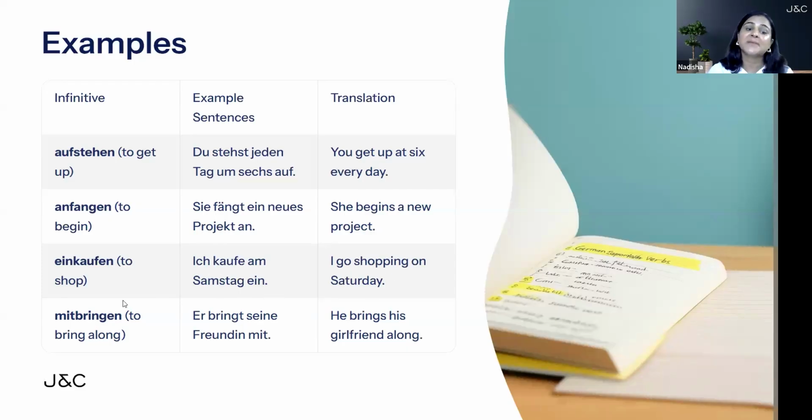The next one is mitbringen, which means to bring along. Er bringt seine Freundin mit. He brings his girlfriend along. Mit is the prefix going at the back. Bringen is the main verb, the base verb coming at second place, conjugated based on the subject, er.